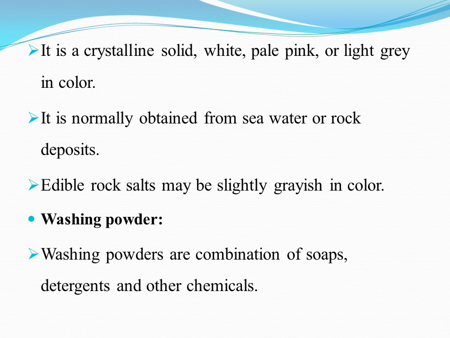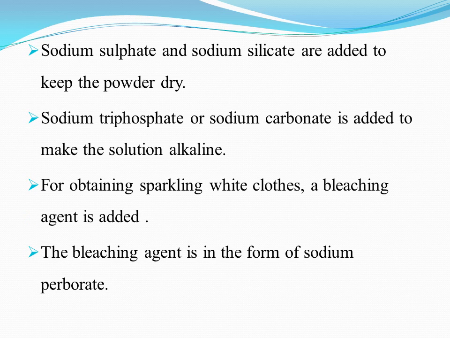Next is washing powder. Washing powders are combination of soaps, detergents and other chemicals. Sodium sulfate and sodium silicate are added to keep the powder dry. So these two chemicals are added in the washing powder and they keep the powder dry. Sodium triphosphate or sodium carbonate is added to make the solution alkaline. They are added in the washing powder and they increase the pH of the washing powder, which helps to remove the dirt and also soften the water.